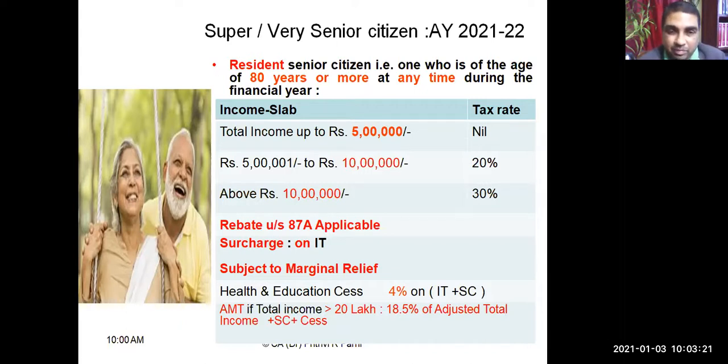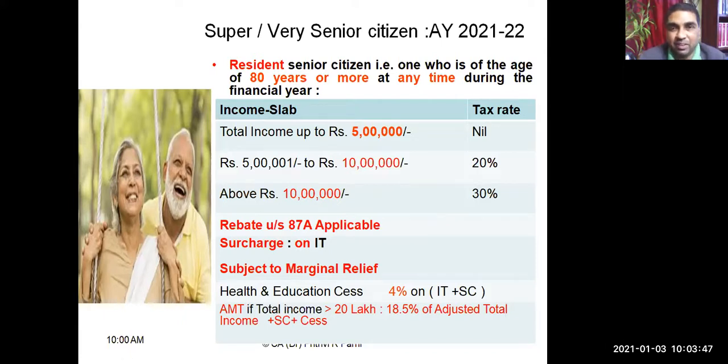A rebate under 87A is applicable. Surcharge is applicable in certain situations, subject to marginal relief. Health and education cess is 4%, and AMT is also applicable if the total income exceeds 20 lakh. Did you understand this? Yes, sir.